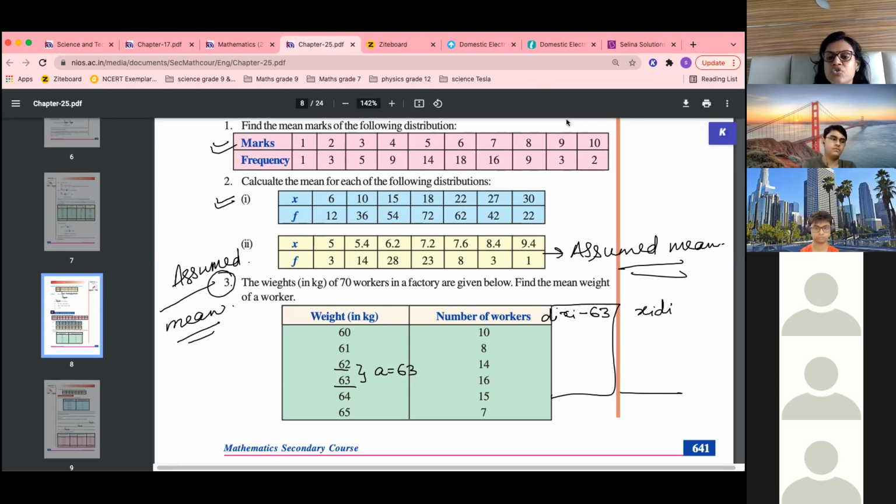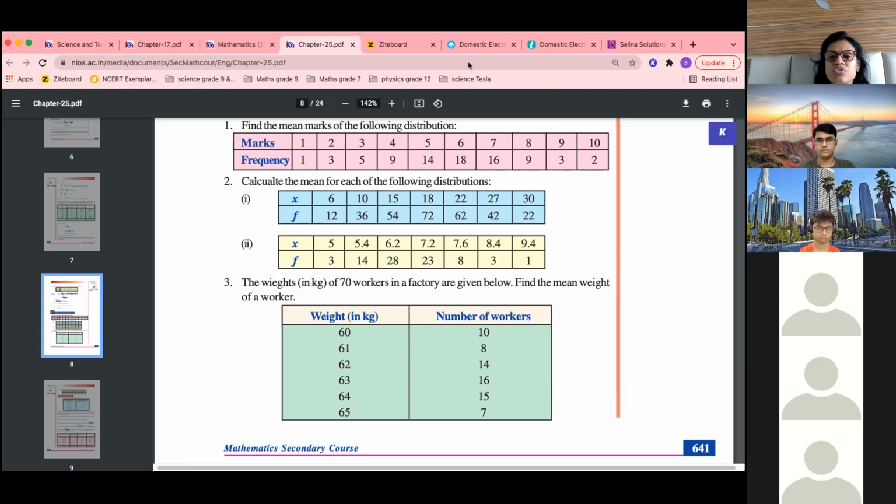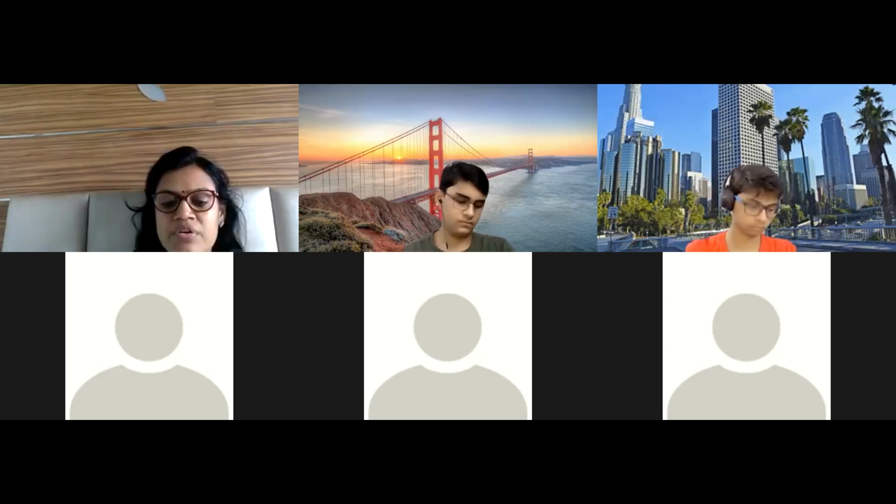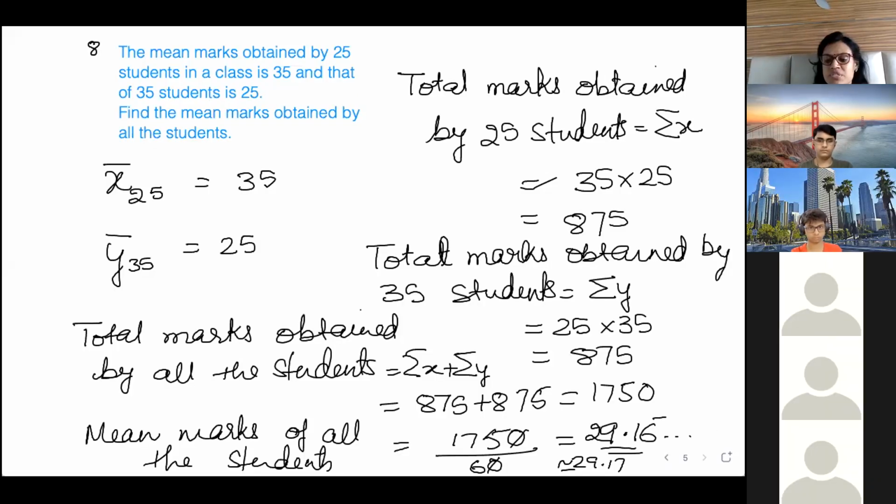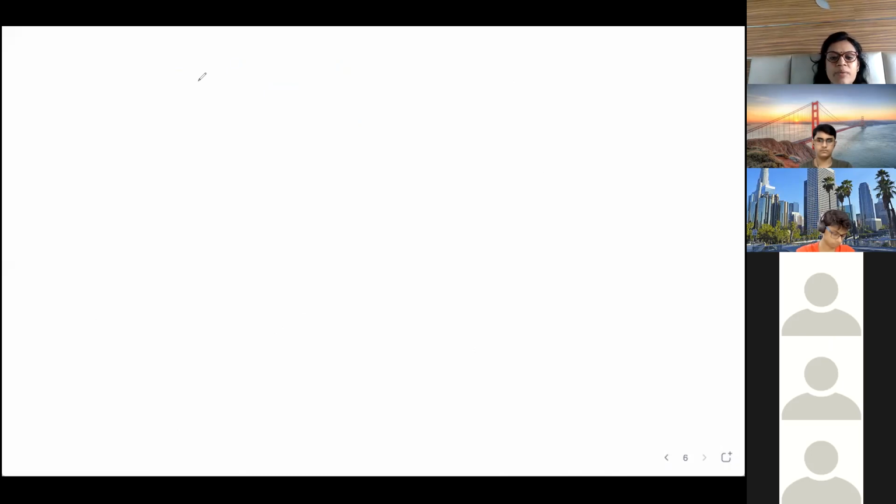Okay, so today we have learned three formulas. What are those three formulas that we have learned? I'll give you the formulas so that tomorrow you don't forget. First is the mean formula: x bar is equal to sigma xi upon n, i from 1 to n. Second one, this is for raw data.